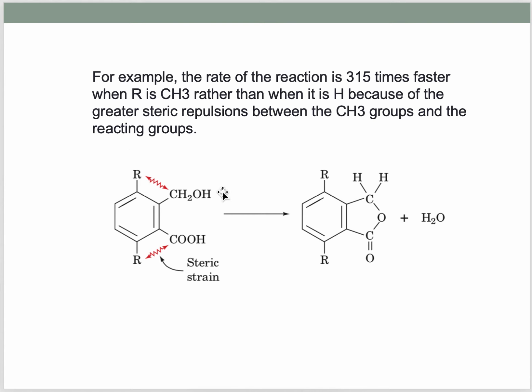The enzyme will restrain them. If there is hydrogen, the interaction between the enzyme and the substrate, which will distort the substrate, will be less in comparison. If this R group is CH3, this steric effect, this effect of the enzyme to distort it, will be greater.